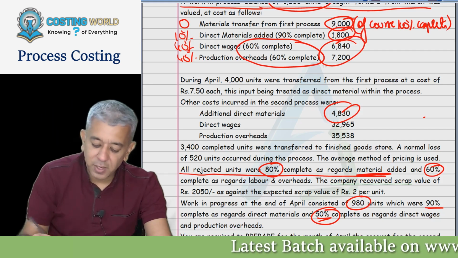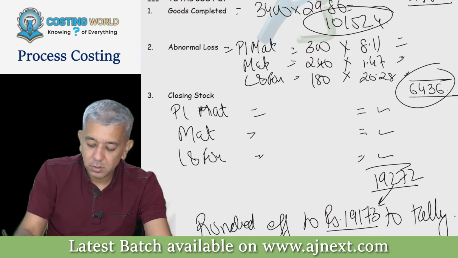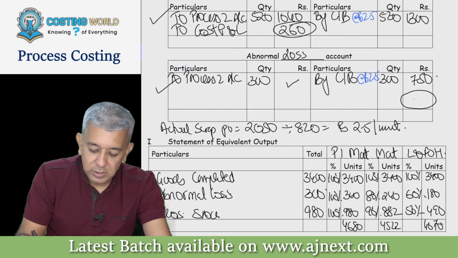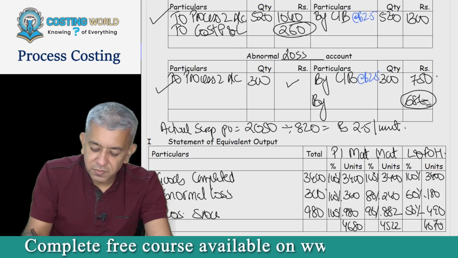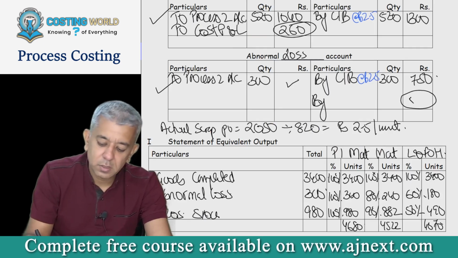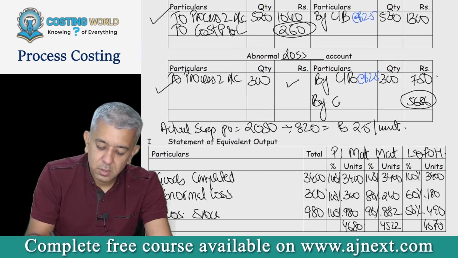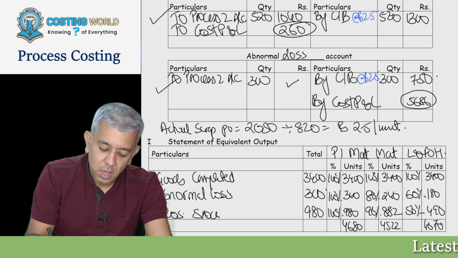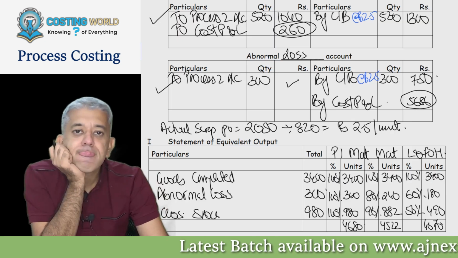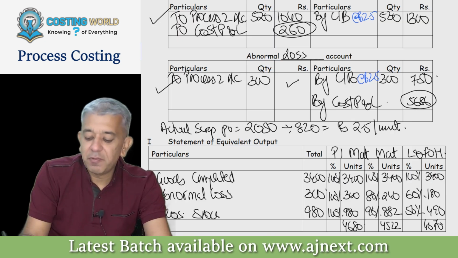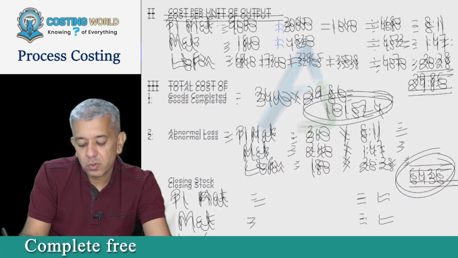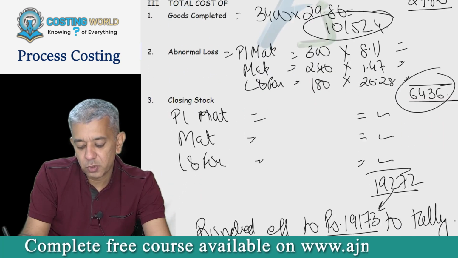What's the balancing figure in abnormal loss account, please? 5686. 5686. Yeah. Once everybody finishes, please do let me know. So then we all can start with the last question. Done, sir.